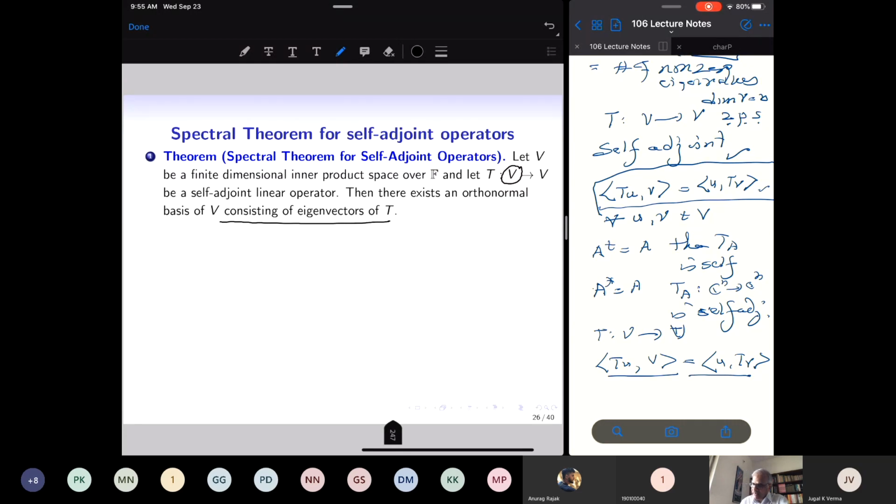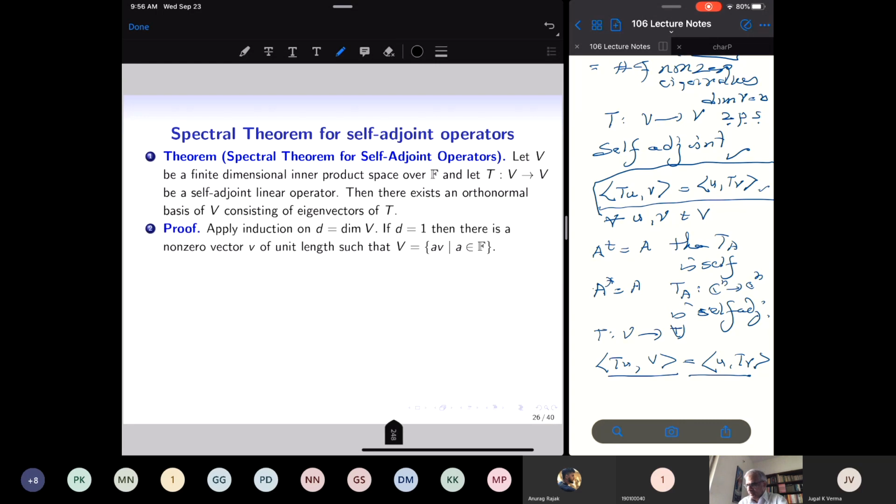So we have a finite dimensional inner product space over a given field of scalars, real or complex, and a self-adjoint linear operator. Then there is an orthonormal basis of the vector space consisting of eigenvectors of T. We are going to prove this by induction on the dimension of the vector space. Suppose the dimension of the vector space is 1. Then it has a basis consisting of a single non-zero vector.